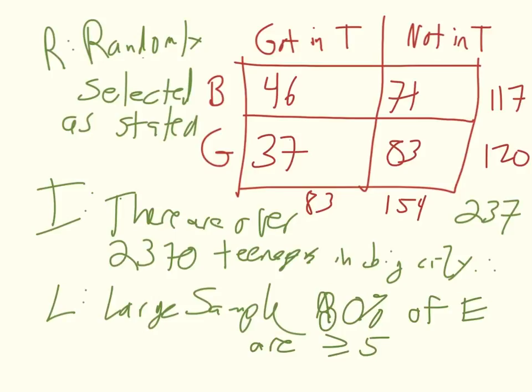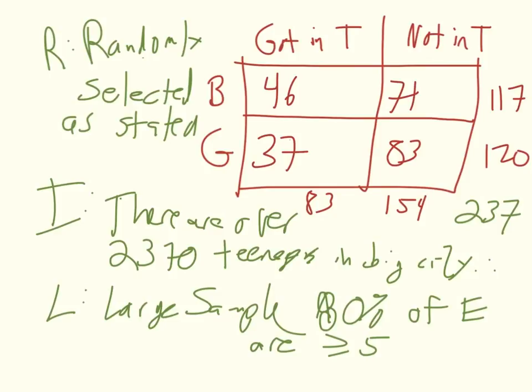When I do a test like this where I have multiple rows and columns, then 80% of my cells need to be at least 5. So if I look at this, I've only got 4 cells. So if the expected count in one of these is less than 5, I can't do chi-squared because then only 75% would be over 5. So in a case like this, all of them would have to be over 5.